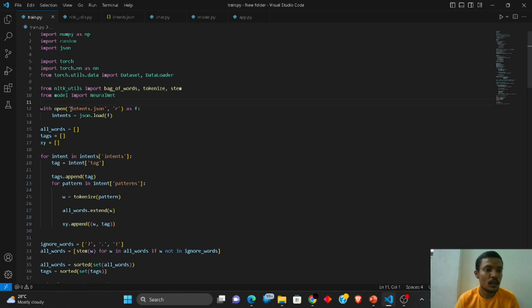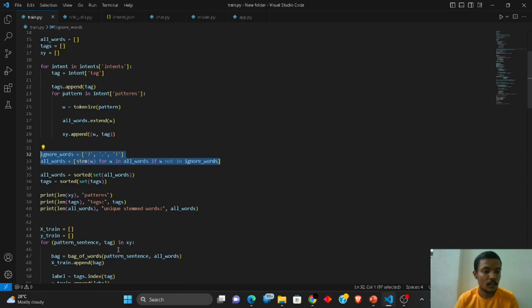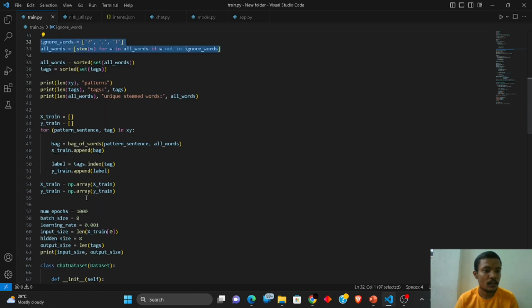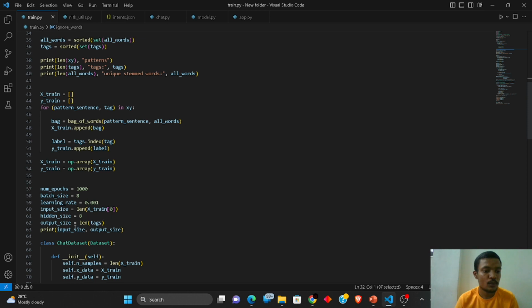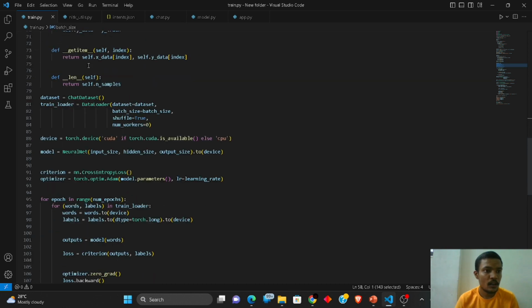After that we are also going to get our dataset from intent.json. We have also assigned some words to ignore, such as punctuation marks that we do not need at the time of giving a command to our chatbot, and so on. And here comes the training part, from where we are going to get the probability of our questions and answers. That was all about the training module.